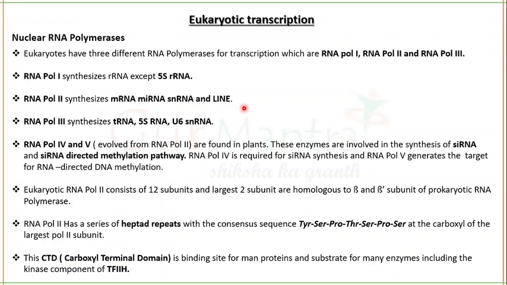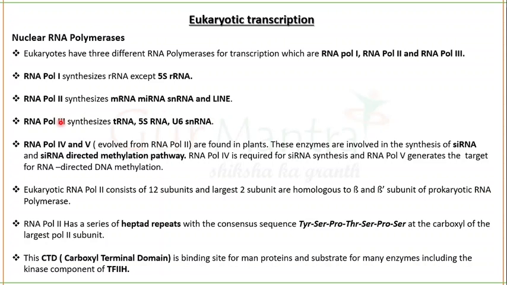And here comes our RNA polymerase 3, which can synthesize tRNA, 5S rRNA and U6 small nuclear RNA. See here, RNA polymerase 2 can synthesize mRNA, miRNA and small nuclear RNA, but U6 small nuclear RNA is synthesized by RNA polymerase 3.